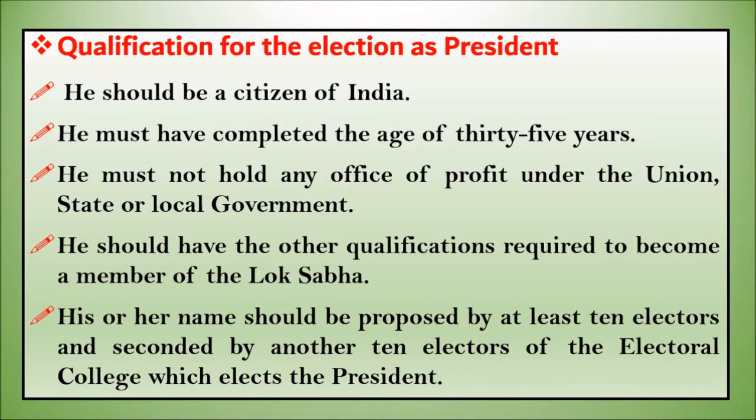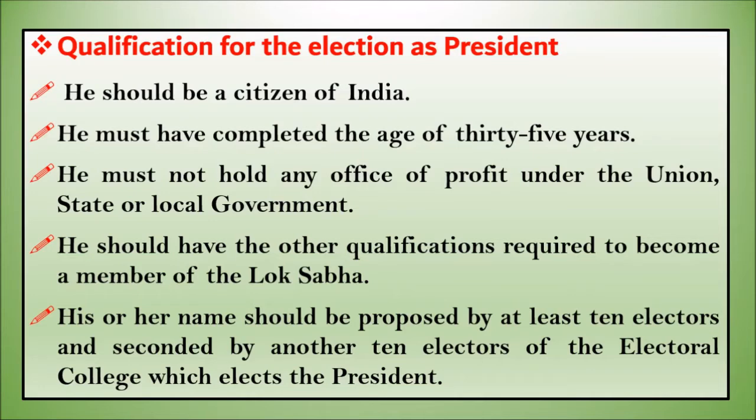Not all the people can simply become the president of India. And the president may be his or her, right? So his or her name should be supported by at least 10 electors, and seconded by another 10 electors of the electoral college. So children, here what is meant by electoral college?